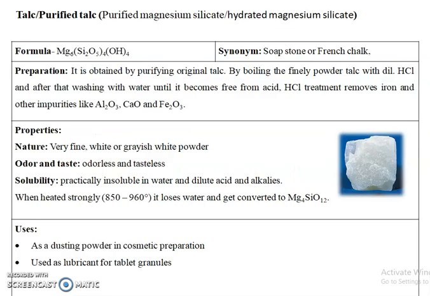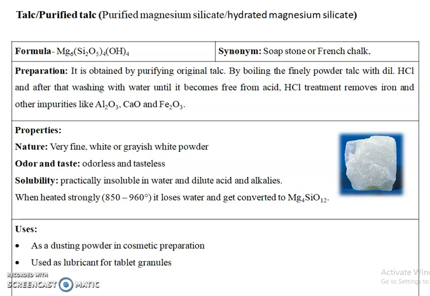Now the examples of topical protectives. As I told you, examples of protectives are dusting powders like zinc stearate, zinc oxide, and silicon polymers. The first example is purified talc, which is also known as purified magnesium silicate, or it is a hydrated magnesium silicate. Purified talc is also known as soapstone, or it is also called French chalk.